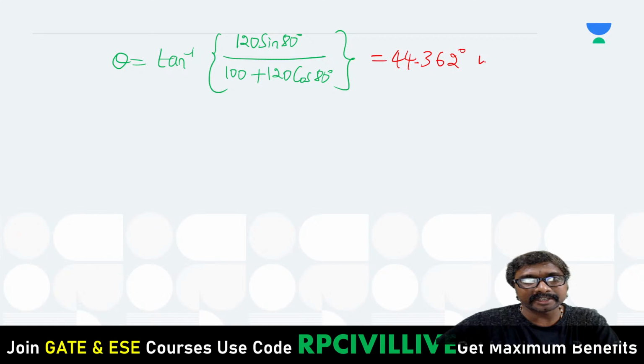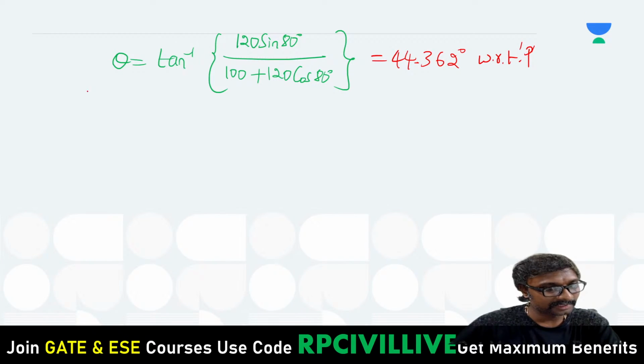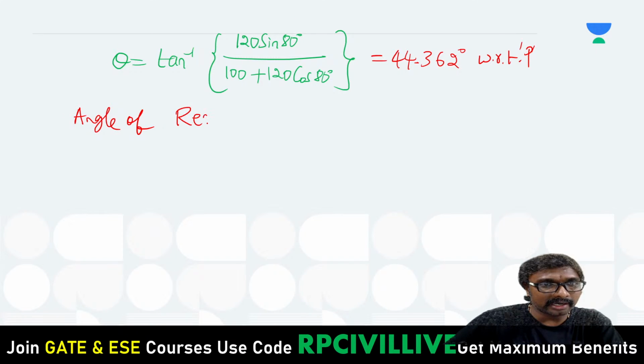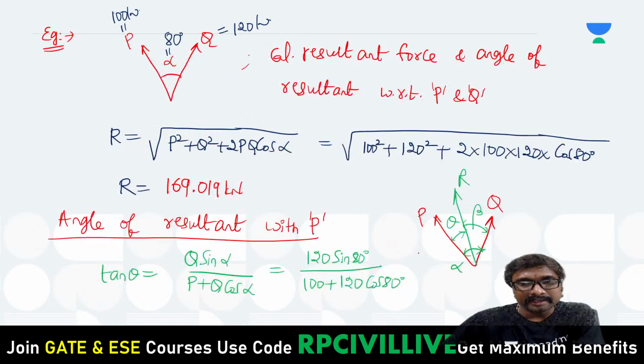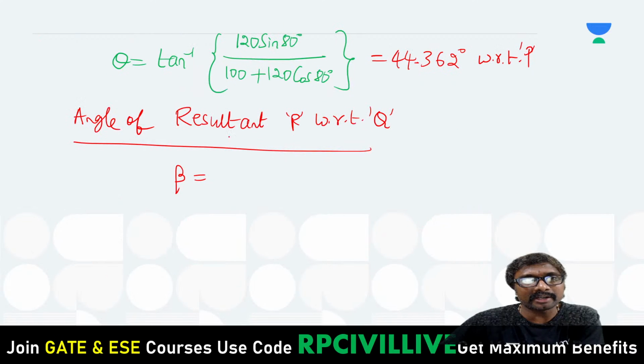44.362 degrees with respect to which one? P. Yes. Now what is that? Similarly, angle of resultant R with respect to Q, how much will it be? That is beta, let us say, right? Here we have given beta as the symbol for the angle of resultant with respect to Q. How can you write that?